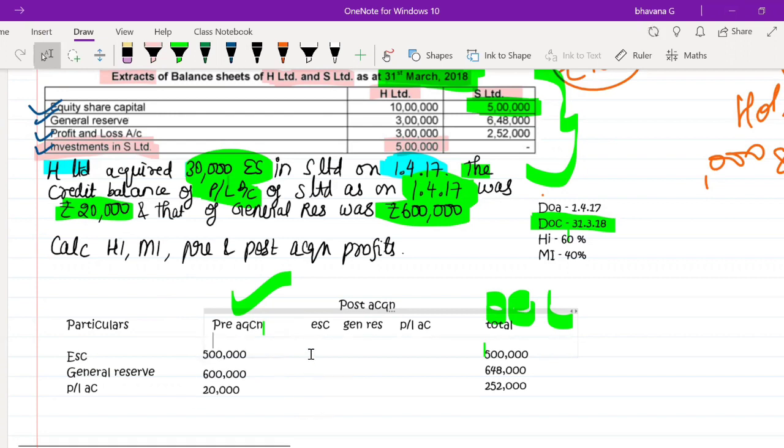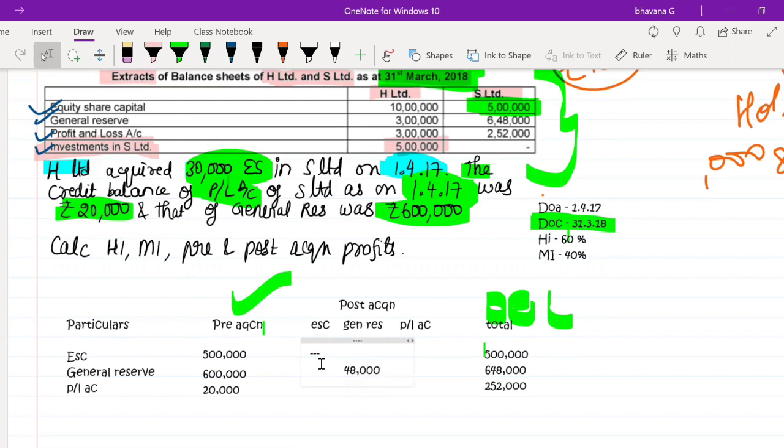Okay, now let's start solving the remaining question. What will be the post-acquisition? If pre-acquisition was 5 lakh and on the date of consolidation the total is also 5 lakh, then it will be nil. So in post-acquisition, there is no equity share capital which has been issued. Next, general reserve: your opening balance was 6 lakh, your closing balance is 6,48,000. So in the post-acquisition period, you have added 48,000.